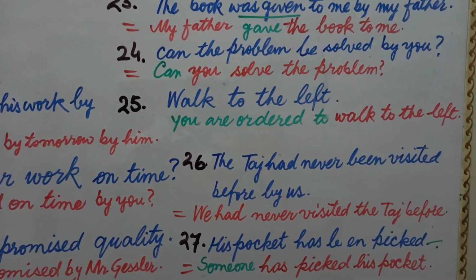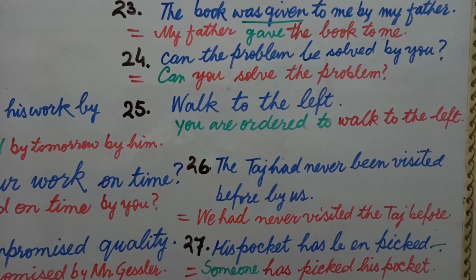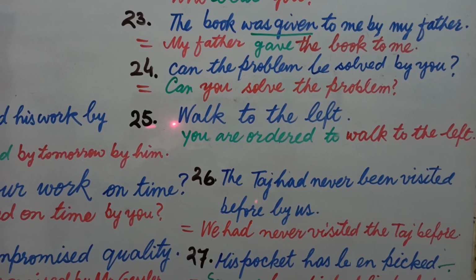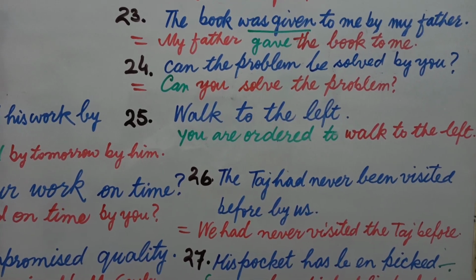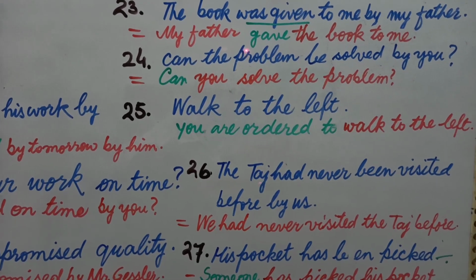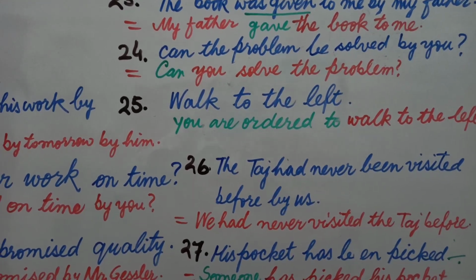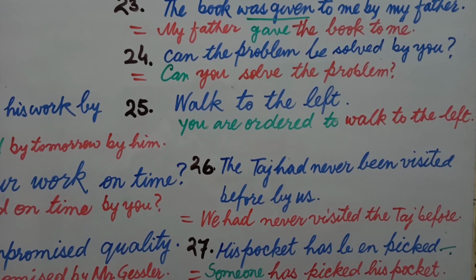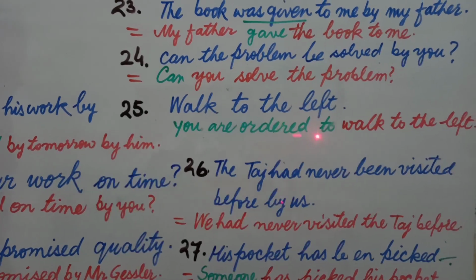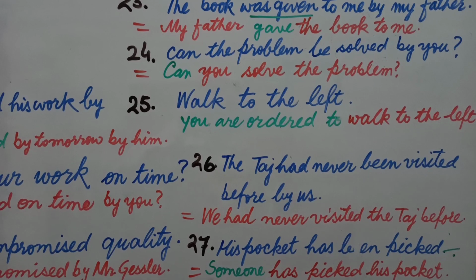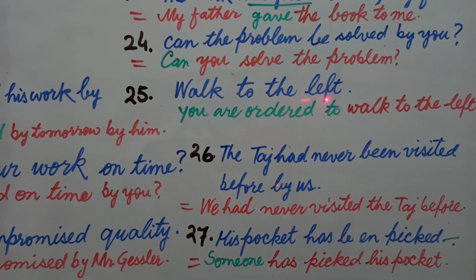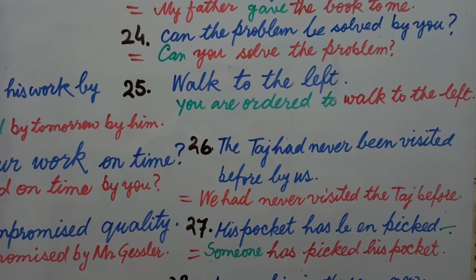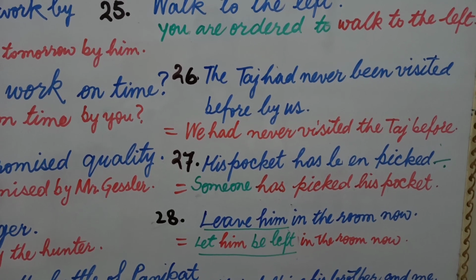Now let's come to the question number 25. Walk to the left. This is an imperative sentence, because there is no subject here and neither is there any object. So what will you do? If you have an object in the imperative sentence, you use let. But if you don't have an object, you use you are ordered to, you are asked to, you are advised to, and then the rest part of the sentence. So it is very easy. Whenever you don't have an object, you write you are advised to, you are ordered to, according to the sense of the sentence.